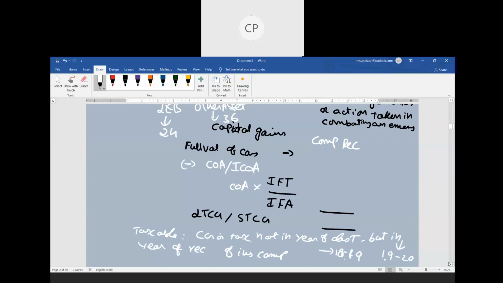But up to when should indexation be taken? Whether indexation I have to consider till 1819 or whether indexation I have to consider till 1920. For that, 45(1)(a) clearly says indexation is not for the year of transfer, indexation is for the year in